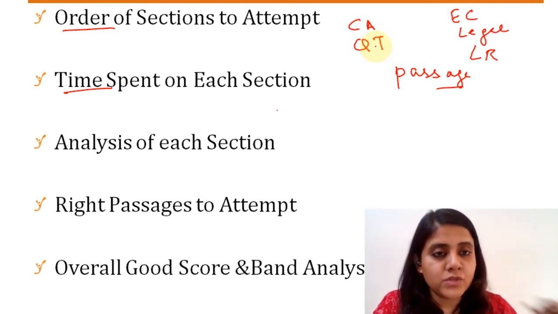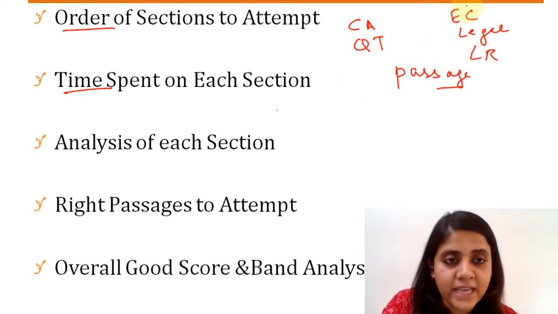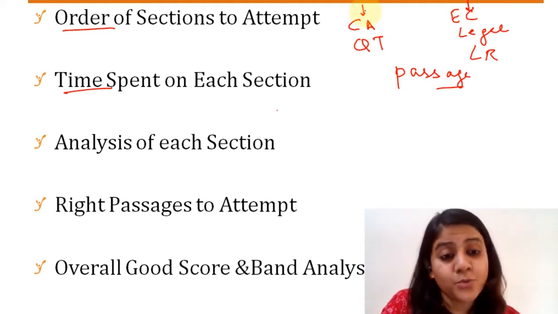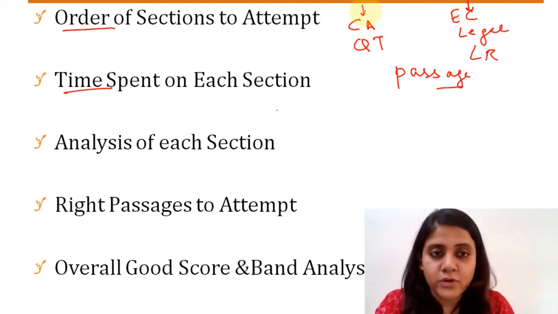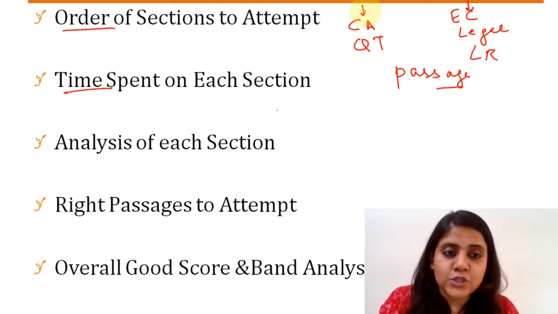So broadly speaking, we can divide our sections into these two categories. One is reading heavy, and the other is question heavy, as in the questions matter more than actually reading, right? So one way to order your sections would be to